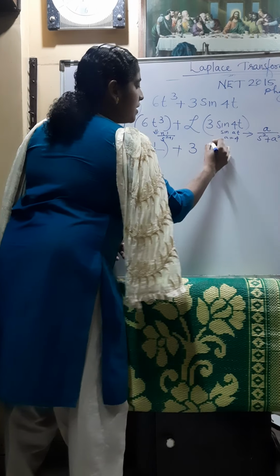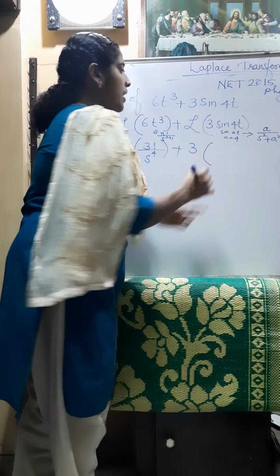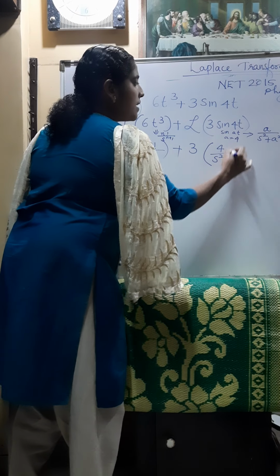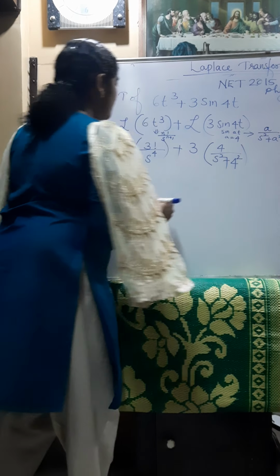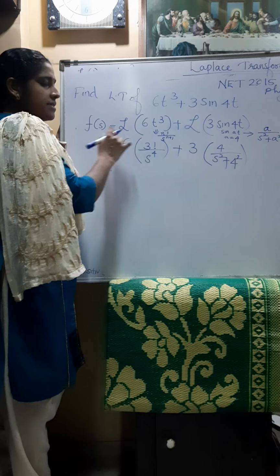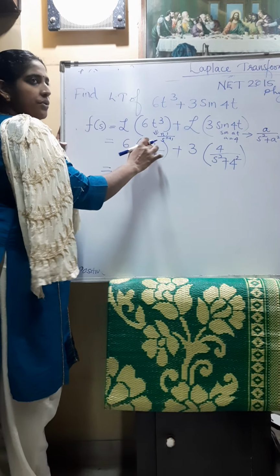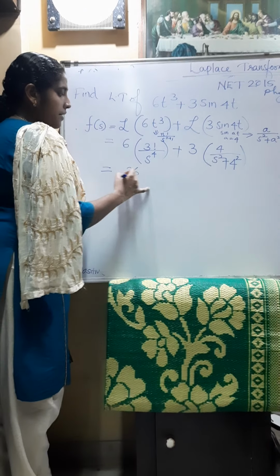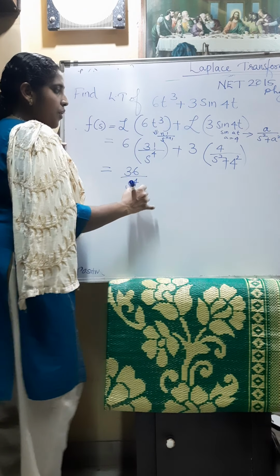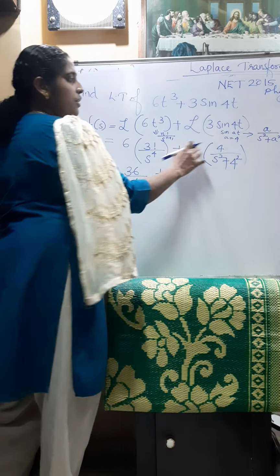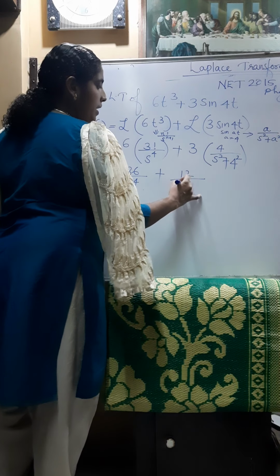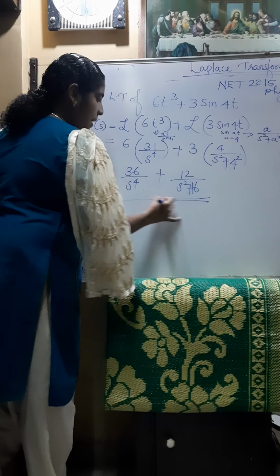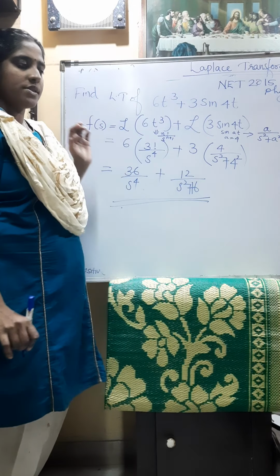So the answer will be 3 into 4 divided by s square plus 4 square. 3 factorial is 1 into 2 into 3, that is 6. 6 into 6 is 36 divided by s raised to 4, plus 3 into 4 is 12 divided by s square plus 16. So this is the Laplace transform of the given function.